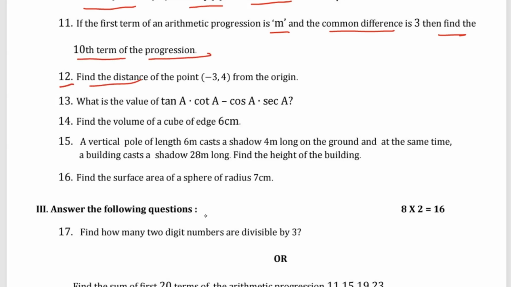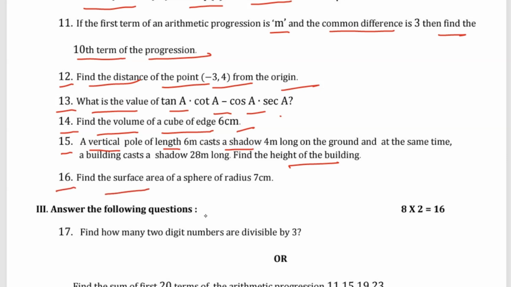Question number 12: find the distance of the point minus 3, 4 from the origin. Question number 13: what is the value of tan a into cot a minus cos a into sec a? Question number 14: find the volume of the cube of edge 6 centimeter. Question number 15: a vertical pole of length 6 meter casts a shadow 4 meter long on the ground, and at the same time a building casts a shadow 38 meter long. Find the height of the building. Question number 16: find the surface area of the sphere of radius 7 centimeter.